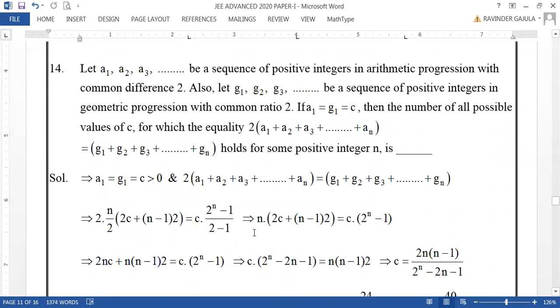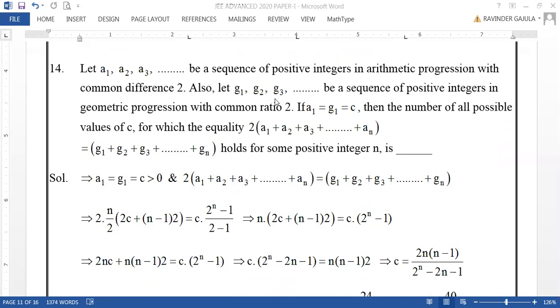Coming to the next question, the 14th one. Here it is given: let A1, A2, A3 and so on be a sequence of positive integers in arithmetic progression with common difference 2.